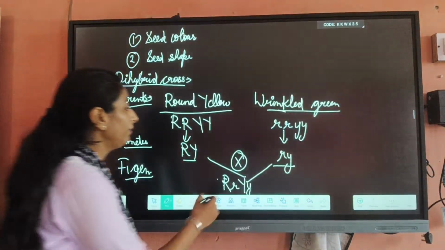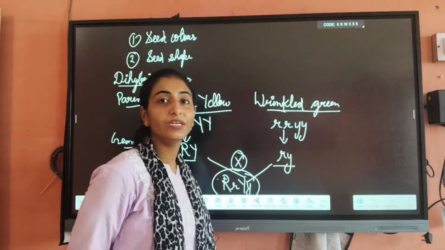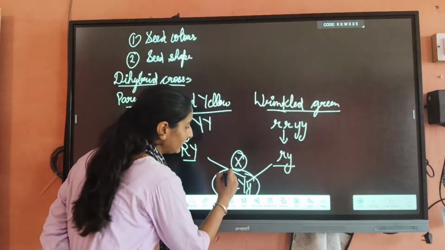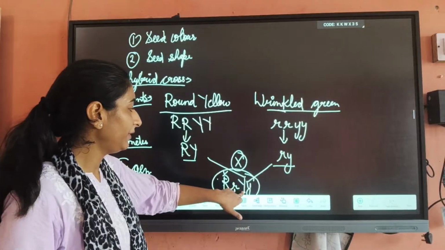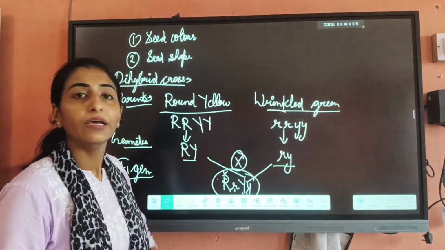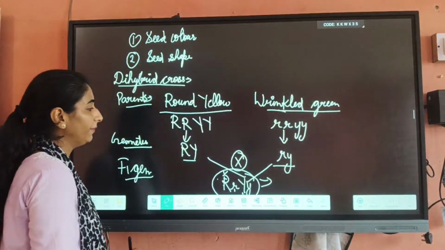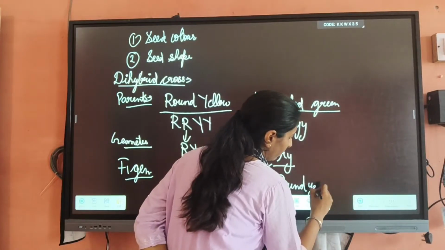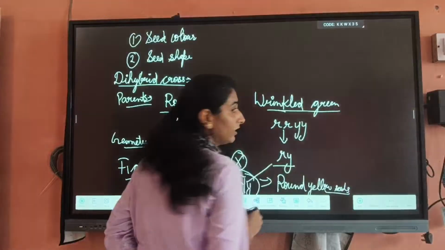Can you tell me which type of seed and which type of color this F1 generation represents? First of all, you see that capital R is dominant over small r, and capital Y is dominant over small y. So the F1 generation will be round, yellow. Okay, round, yellow color seeds they are showing.